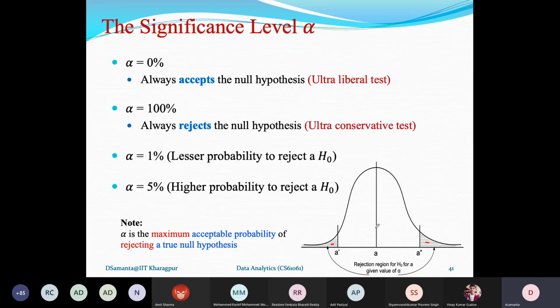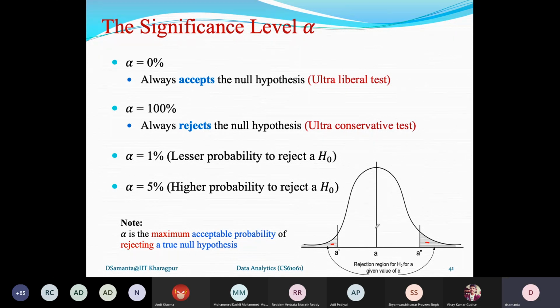Whatever sample you collect, based on the sample data you predict that your hypothesis is true. So this is one example of an ultra-liberal test. Alpha equals 0% means always accepting the null hypothesis as true.